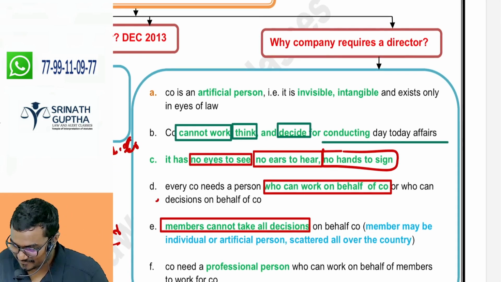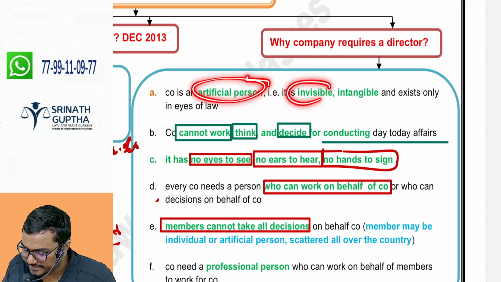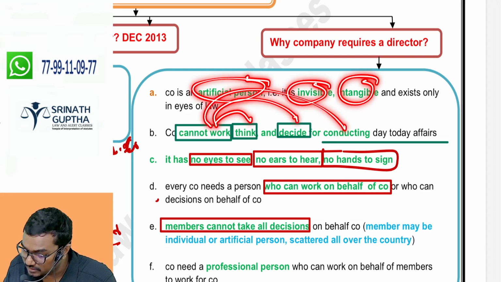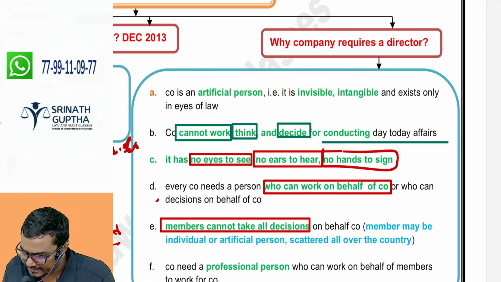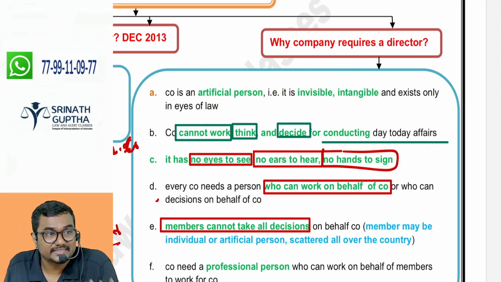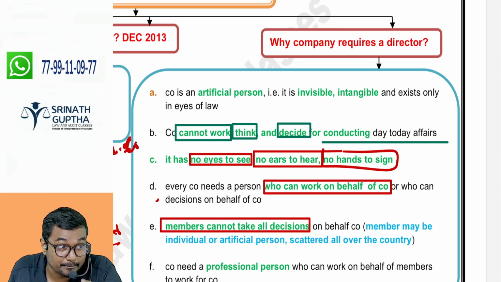So why does a company require a director? A company is an artificial person. It is invisible. It is intangible. It cannot think, cannot decide, cannot do any activity on its own because it has no physical existence. It has no eyes to see, no ears to hear, no hands to sign. So we need someone who can think on behalf of the company. Moreover, shareholders may not take all decisions. I never said cannot, may not.